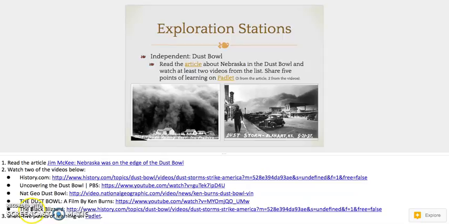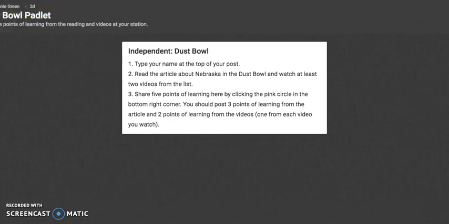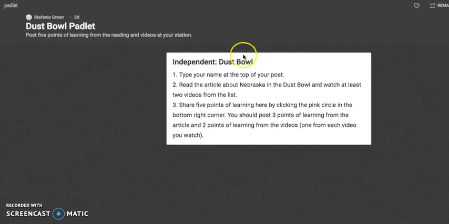You've got several options for videos, and you just need to select at least 2 videos to watch during your time at the independent station. Lastly, you will need to post 5 points of learning on Padlet. When you log into Padlet, you will simply click the pink button in the lower right-hand corner that has a plus sign on it, and you will get a sticky note that looks just like this.